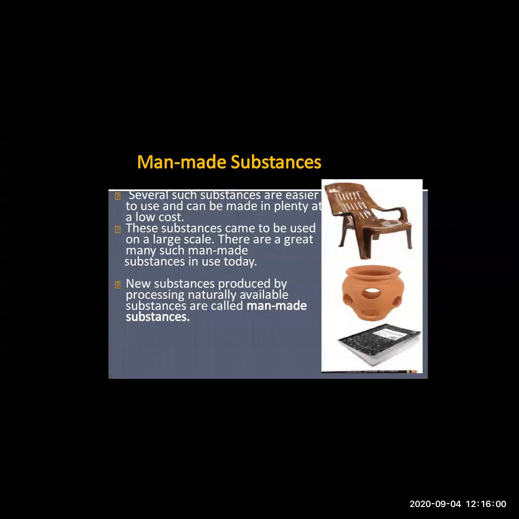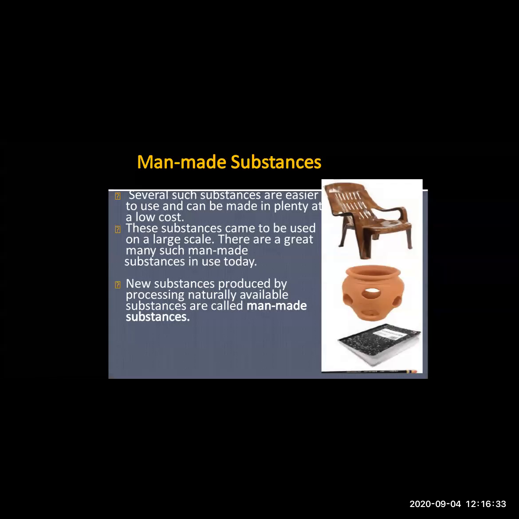Now why has man made some man-made substances? Because man's wishes are too many, so what does he do? He thinks of the future and of things which are very easily available for him. Now, he has invented a chair. Why has he invented a chair? So he can sit comfortably on that chair. Okay, what is the other use? The cost of the substance is also less.